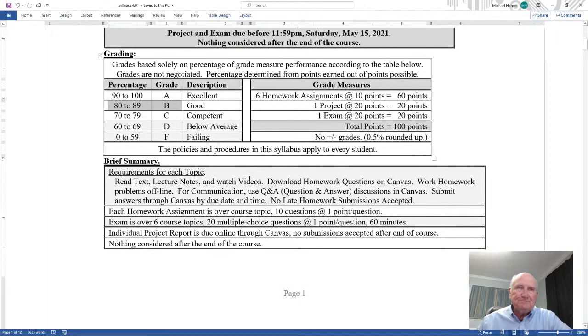Okay, brief summary. Required for each topic: you read the text, you have the lecture notes, you watch the videos, and sometimes I'll have a video for the lecture notes. Sometimes are Word files, sometimes are Excel files, sometimes are both, sometimes are one or the other. Download the homework questions on Canvas. Work the homework questions offline. And for communication, use the question and answer discussion on Canvas and submit your answers through Canvas by the due date and time. No late homework is accepted.